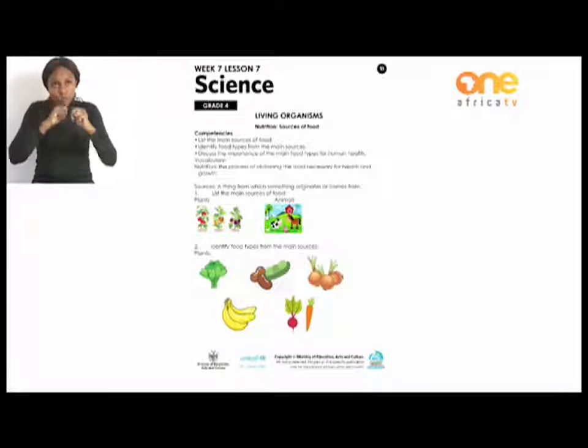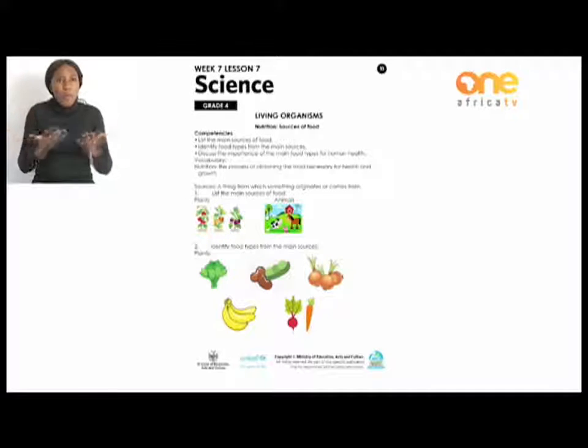The second word is source, a thing from which something originates or comes from. So the source of something is something that starts something else. Okay, good. So let's start with today's lesson.